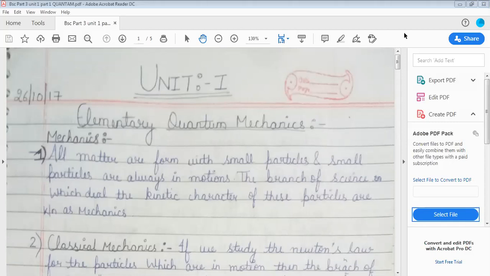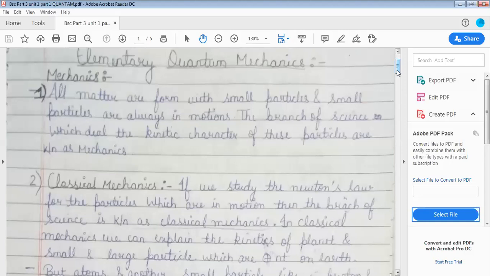You know, all matter is constructed in the form of small particles, and small particles are always in motion. The branch of science which deals with the kinetic character of these particles is known as mechanics.